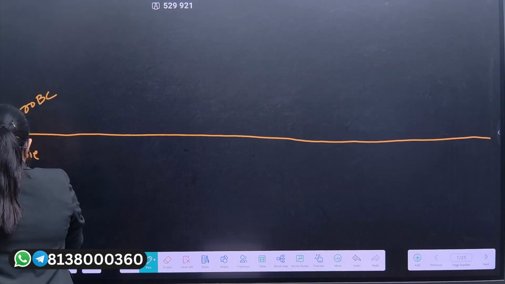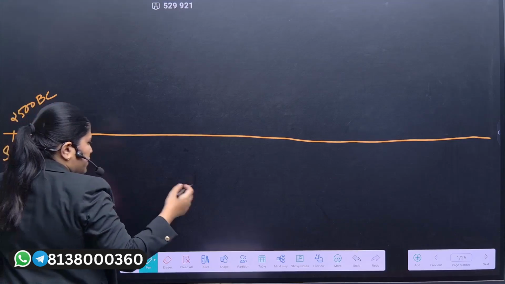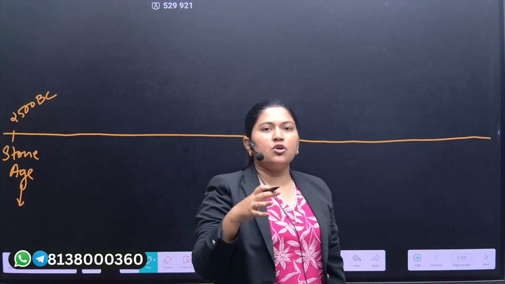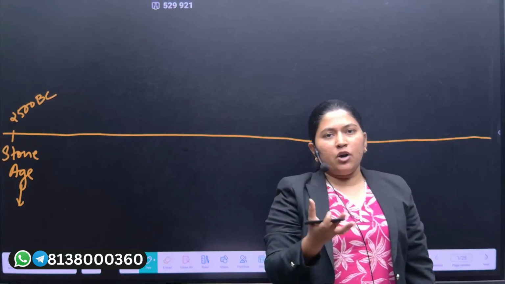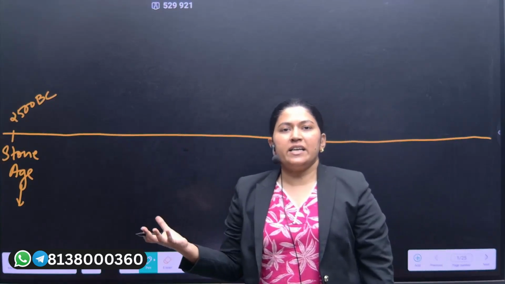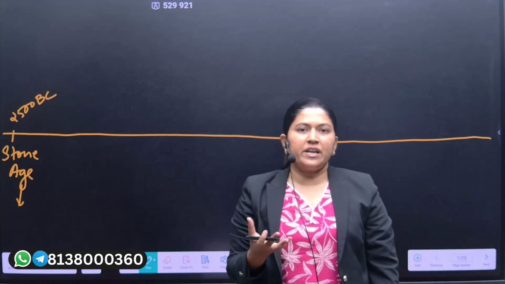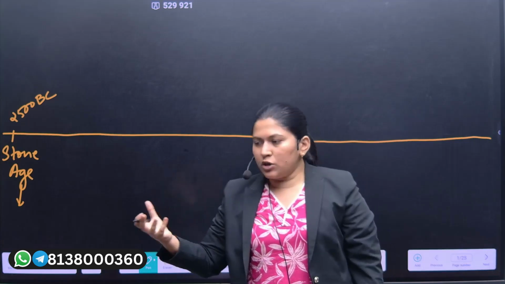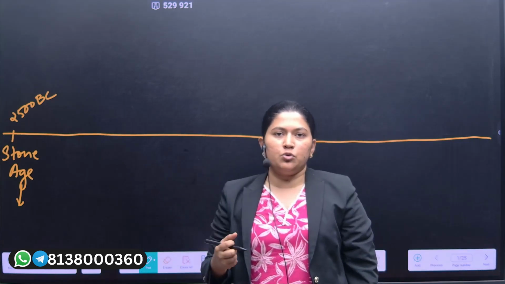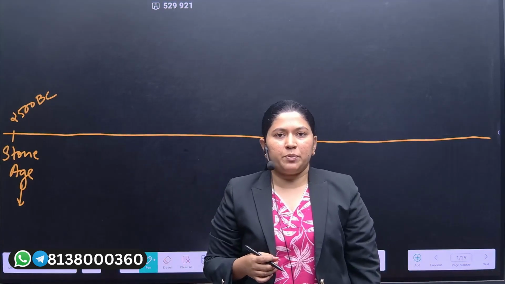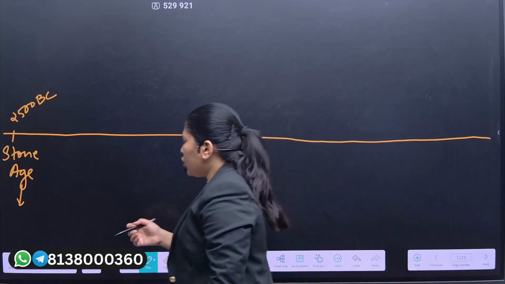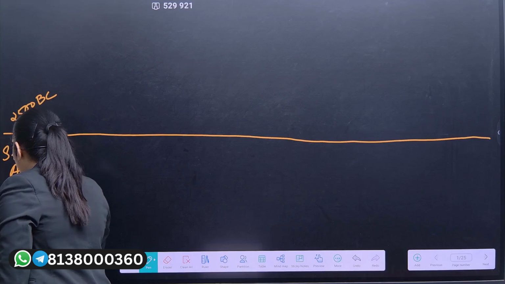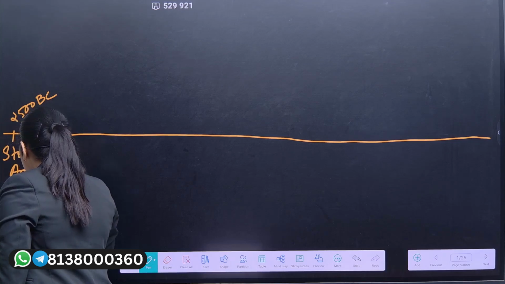The Stone Age period is also known as the prehistoric period. Why is it called a prehistoric period? Because we don't get literary evidences. Whatever evidences we get are the ones which we got through excavation and through the stone tools that were developed during this period. And this period is also divided into the Paleolithic, Mesolithic, Neolithic and Chalcolithic.